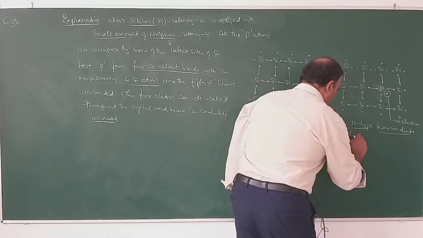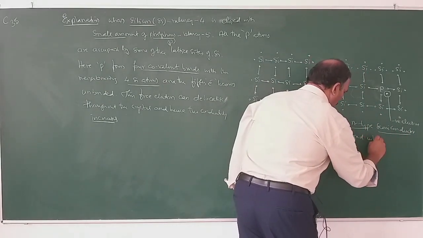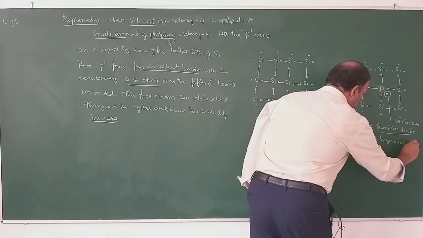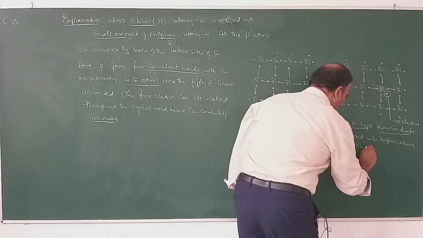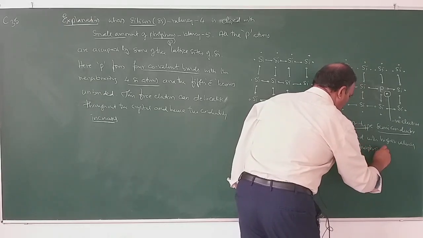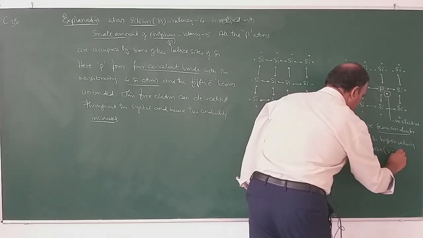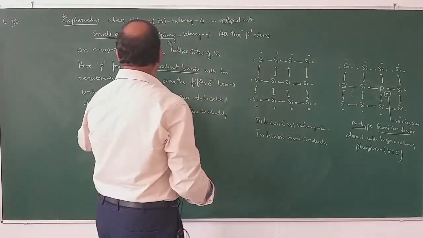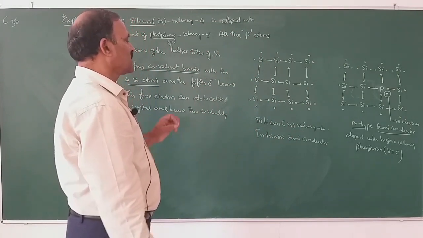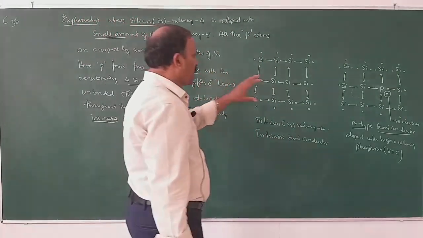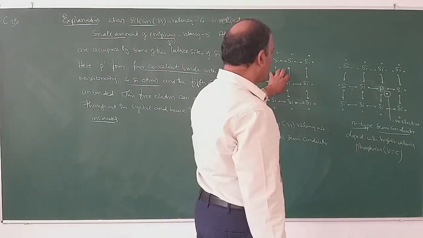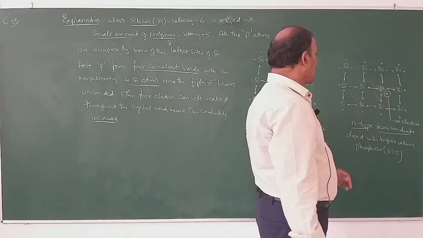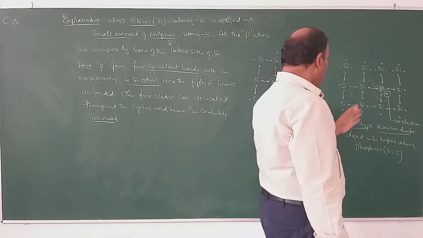So doped with higher valency phosphorus. So valency equals 5. So these are what are called n-type semiconductors. So these are the semiconductors which are doped with higher valency elements.